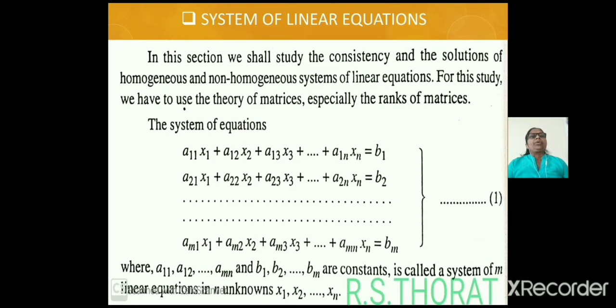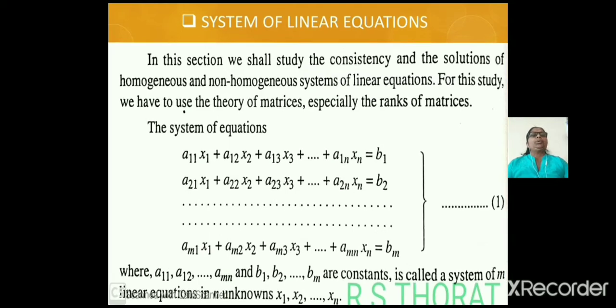The system of equations denoted by equation 1, where a11, a12, ..., amn and b1, b2, ..., bm are constants, is called a system of m linear equations in n unknowns x1, x2, ..., xn.